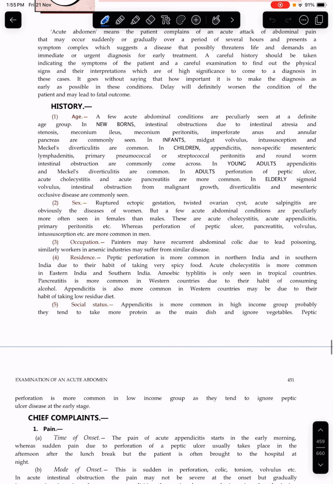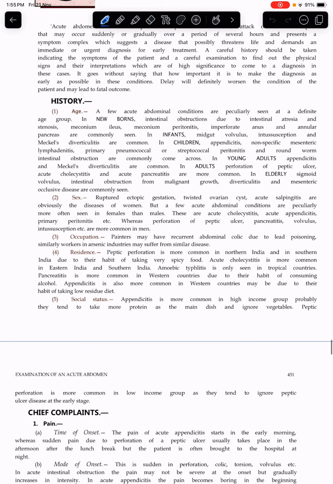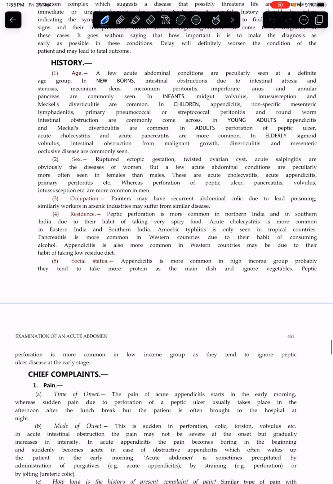Occupation. Painters may have a recurrent abdominal colic due to lead poisoning. Similarly, workers in the arsenic industry suffer from a similar disease. Residence. Peptic perforation is common in northern India and southern India due to their habit of taking very spicy food. Acute cholecystitis is more common in eastern India and southern India.